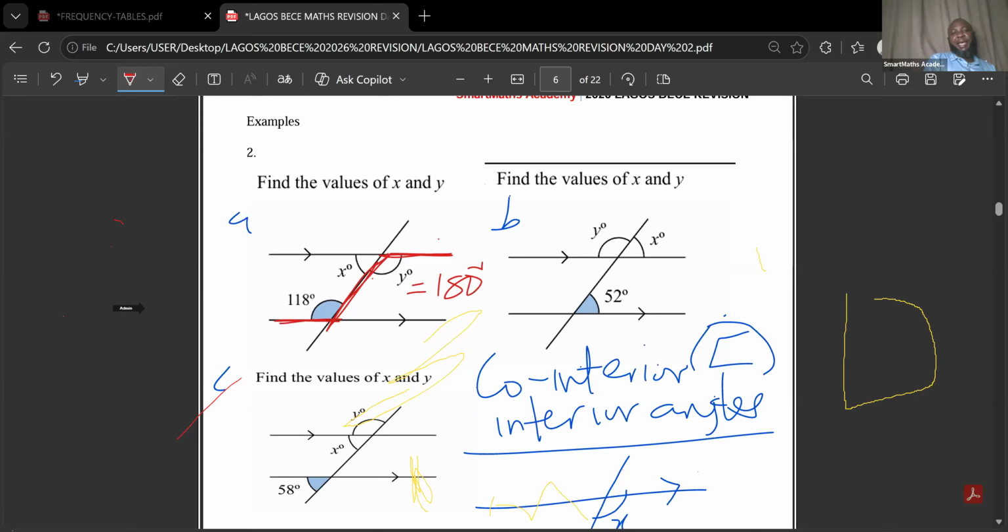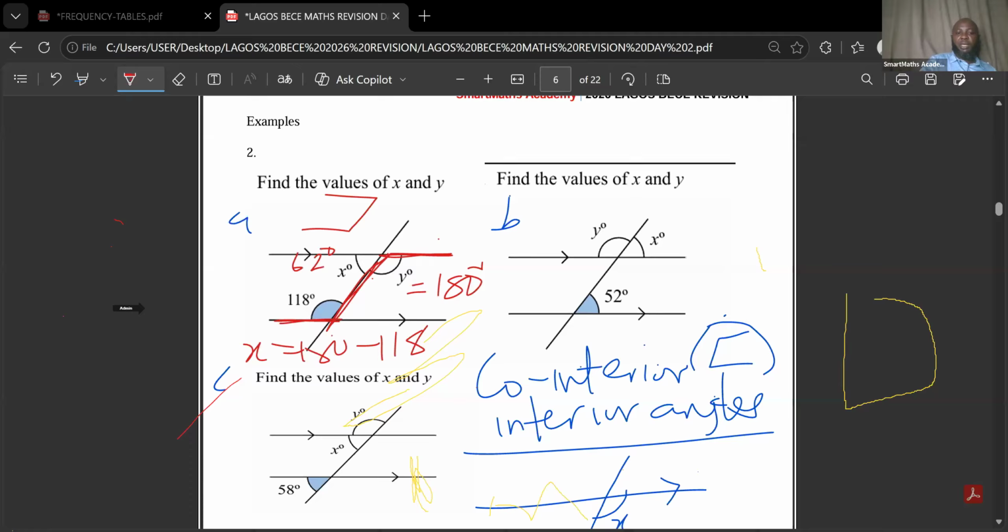Then if you look at X and 118, that is co-interior angles, because the two of them are inside, and their inside is forming a line like this. So that means 180 minus 118. To get x now, it will be 180 minus 118. When you remove 118 from 180, that gives you 62. So X is equal to 62 degrees. So that is how you get that.